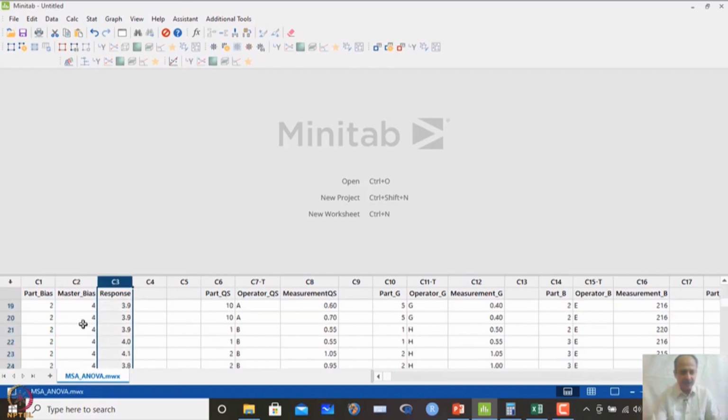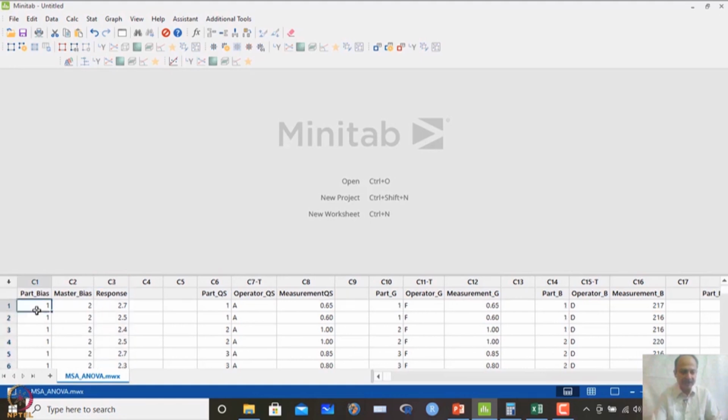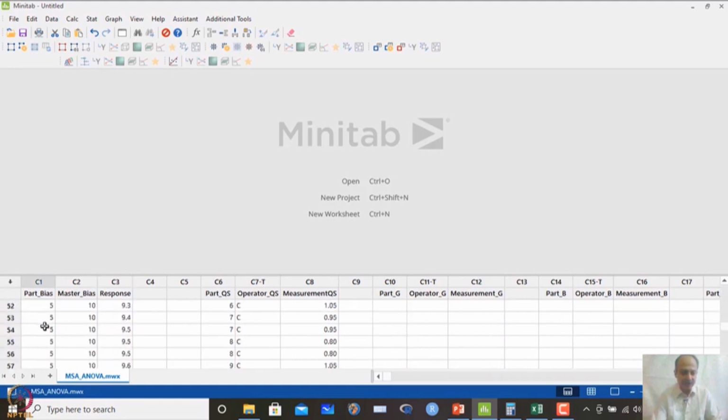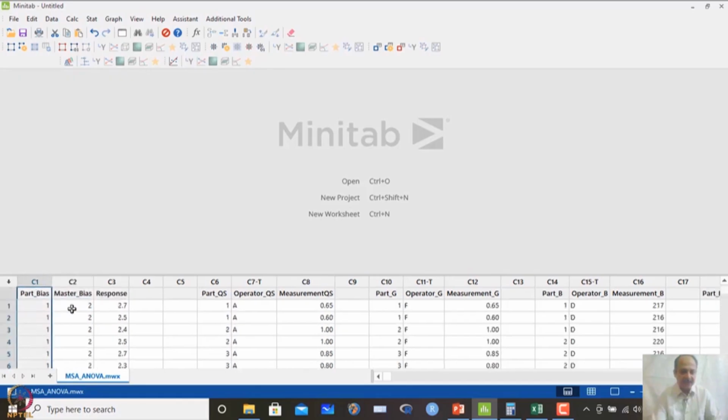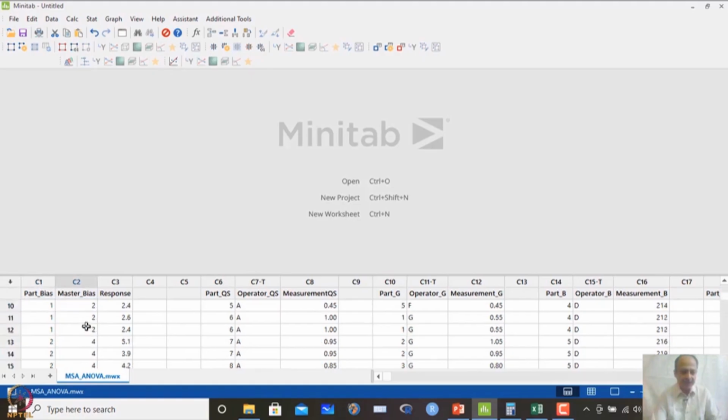Initially, we have different parts: part 1, 2, 3, 4, 5. So, 5 different parts are selected, and each part has a master value. The first part has a master value of 2, and the second part has a master value of, let us say, 4 mm, and like this all 5 parts have master information. The master value of part 5 is 10 mm, let us assume.